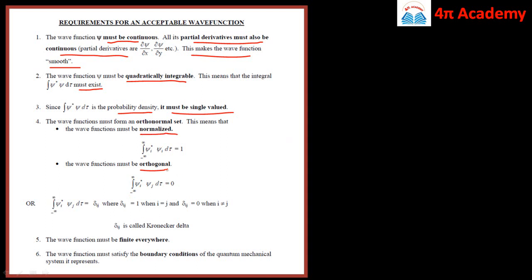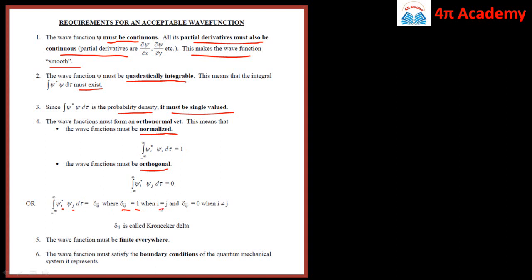Now we can combine these two results in a single condition, and we can denote it as the orthonormal condition. So we can write the orthonormal condition as the integration from minus infinity to infinity, psi i star psi j d tau, is equal to delta ij, where this delta ij will be equal to 1 if i is equal to j. If i is equal to j, it means that it is the condition of normalization.